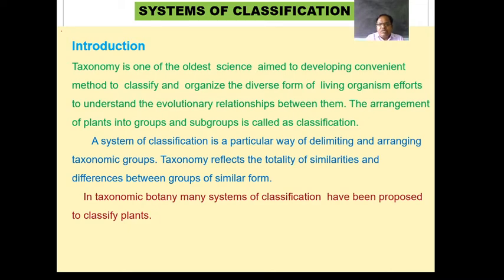But today the plants are classified on the basis of all possible characters.